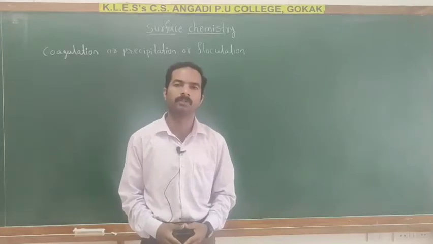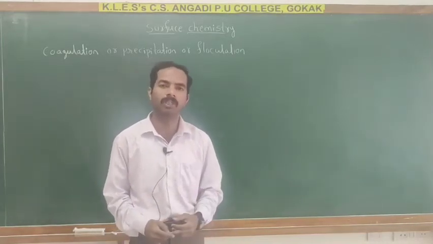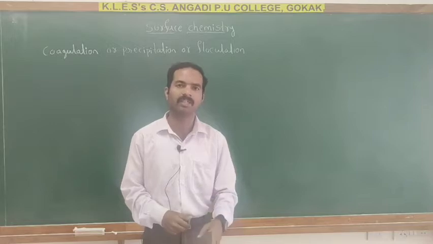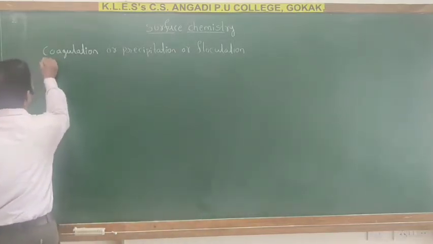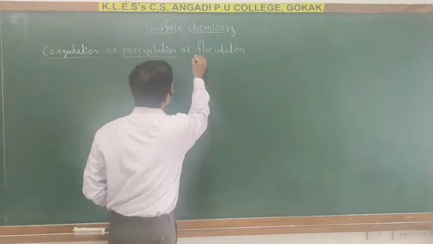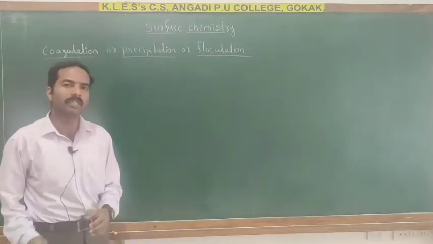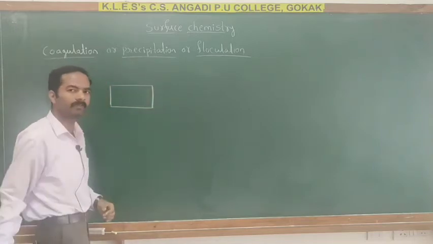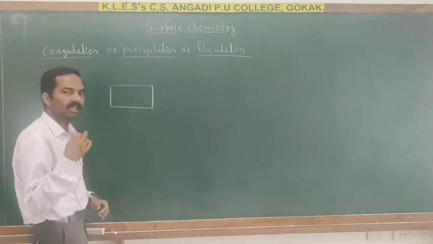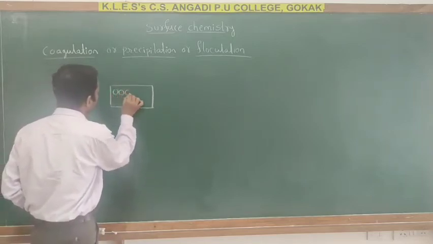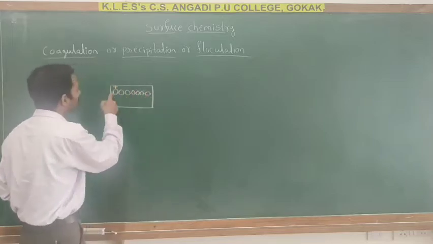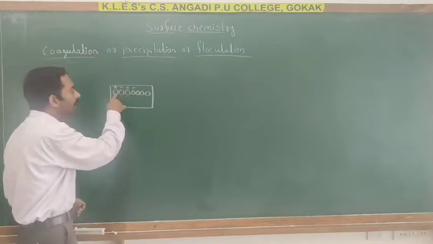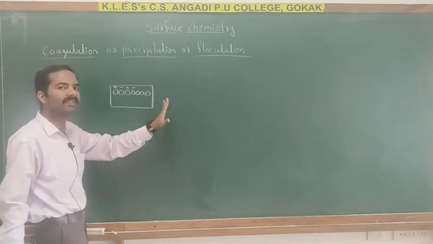Hello my dear student. Last class we discussed the various properties of colloidal solution. In this class we will be discussing coagulation, or precipitation, or flocculation. In a colloidal system, the colloidal particles are charged, either positive or negative. Due to this, the colloidal system is stable.